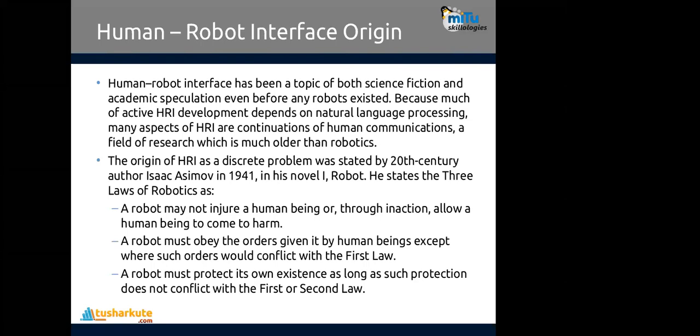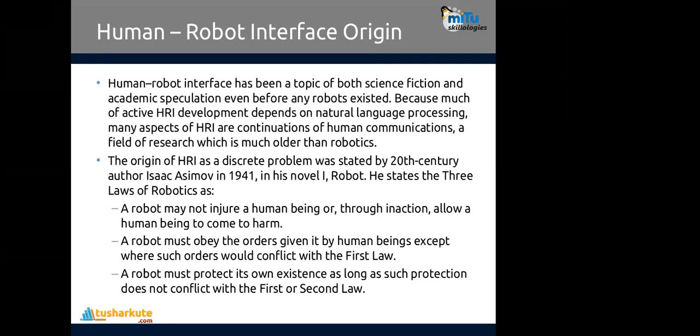The robot may not injure a human being or, through inaction, allow a human being to come to harm. A robot must obey the orders given by human beings except where the orders would conflict with the first law. Remember, a robot must protect its own existence as long as such protection does not conflict with the first or second law. That was stated by Isaac Asimov in 1941 when the first idea of robotics was proposed. And at the end of the 20th century, the humanoid robot concept was initiated.